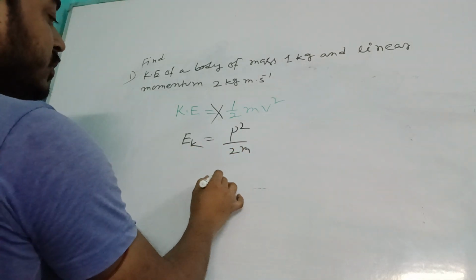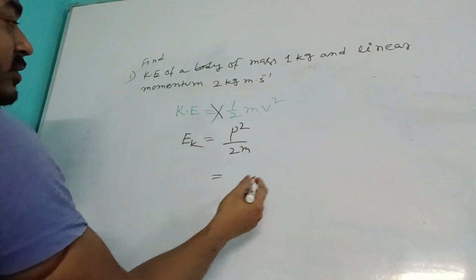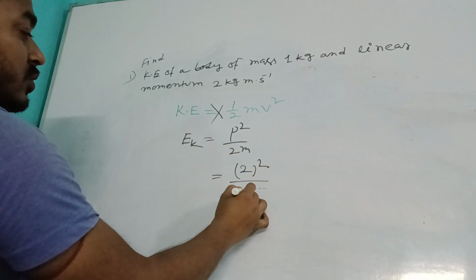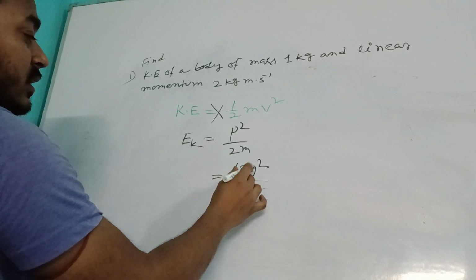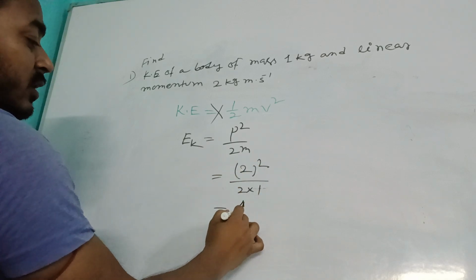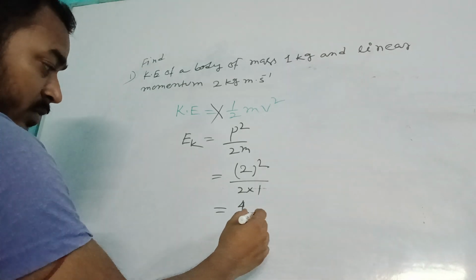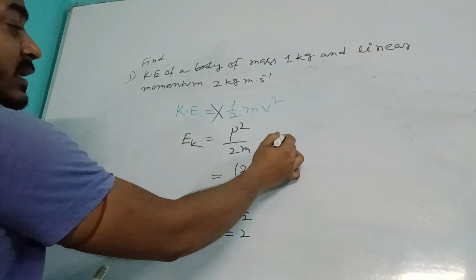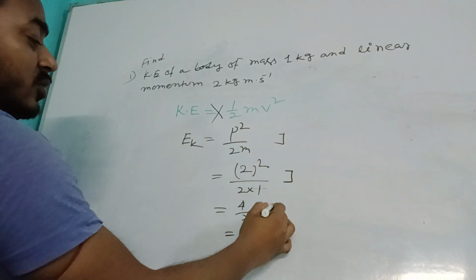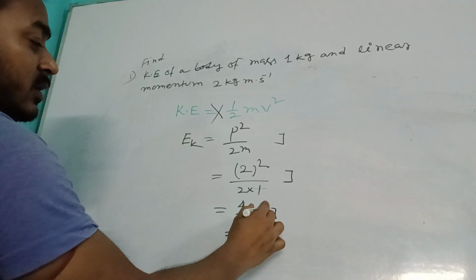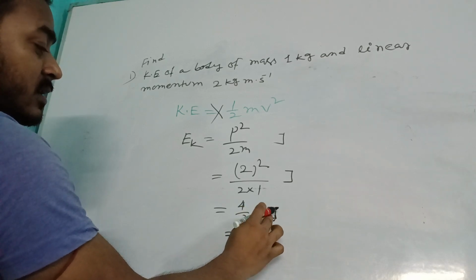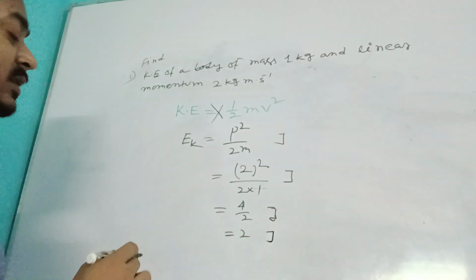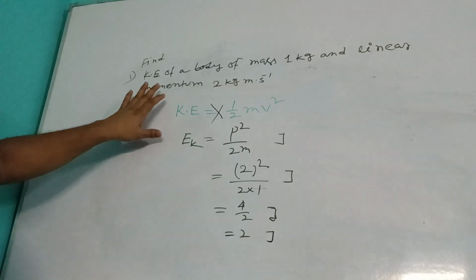What is the value of P? So P is given: 2 kg meter per second. So as I write here, 2 square divided by 2m, 2 into mass 1 kg. So it will be 4 divided by 2, so this is equal to 2. The unit of energy in the SI system is joule. अरे नहीं रे भाई, joule, only joule, J. ओके? J, 2 joule.